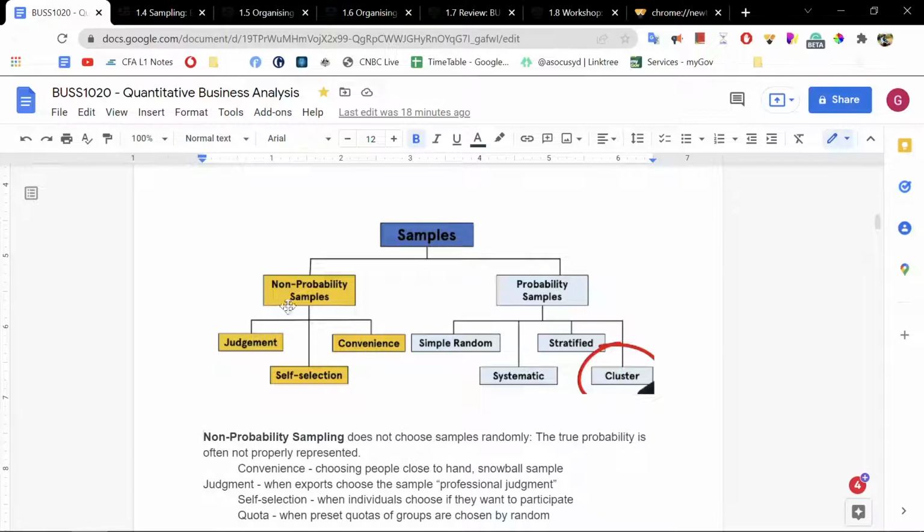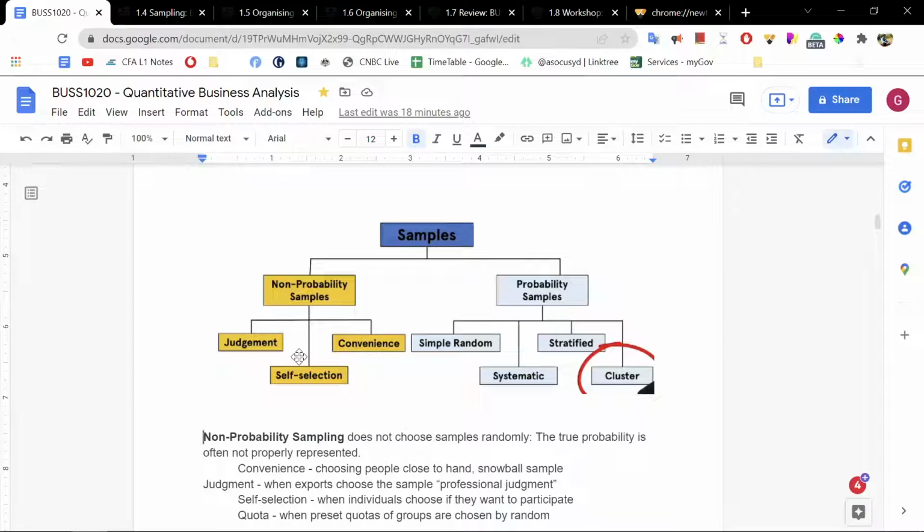Another non-probability sample is self-selection. The difference between non-probability and probability samples is that with probability samples, everyone has the same chance of being selected, basically. Whereas with a non-probability sample, not everyone has the same chance of being selected from the population to be part of the sample.